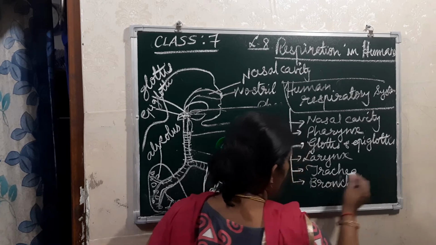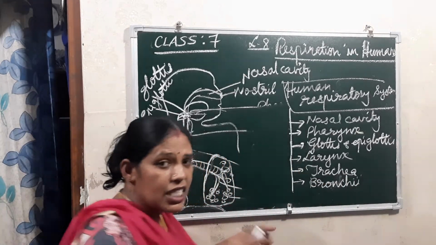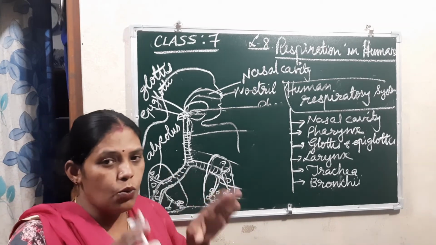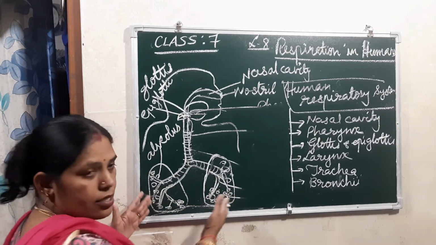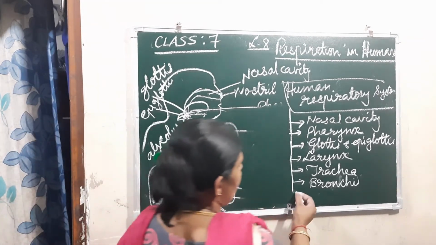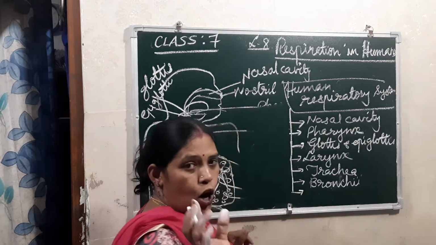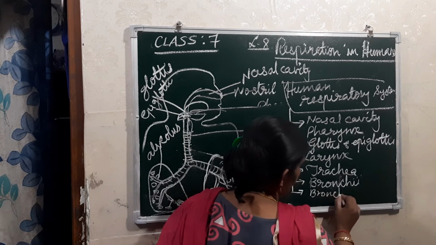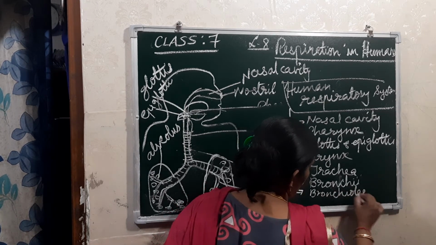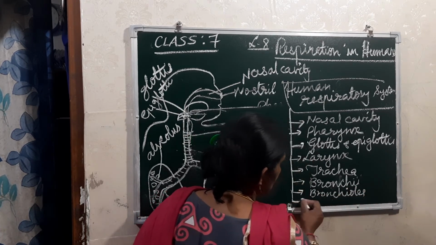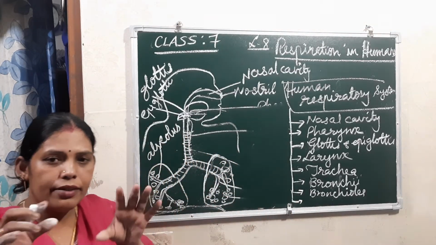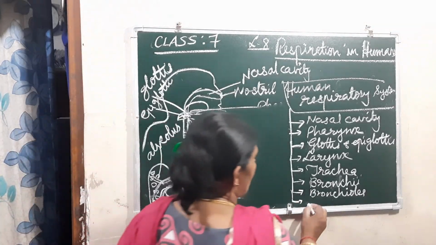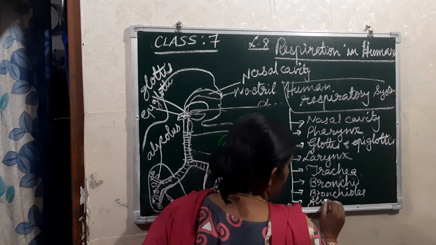And then again inside, when it enters into the two lungs, these are the lungs, it is further divided into small branches. They are known as bronchioles. And each bronchiole ends with air sacs known as alveoli.